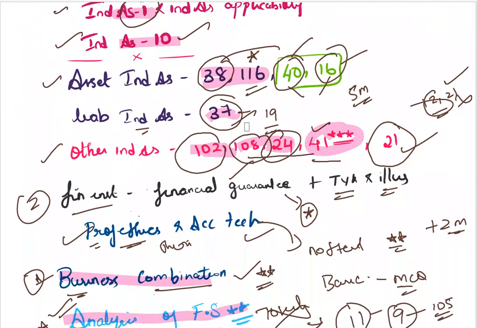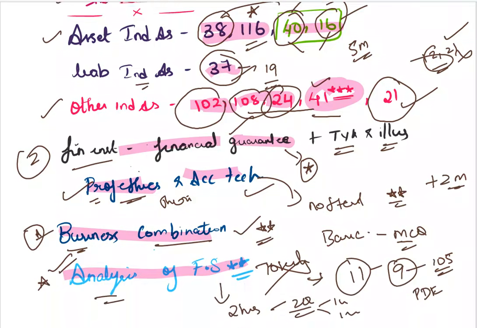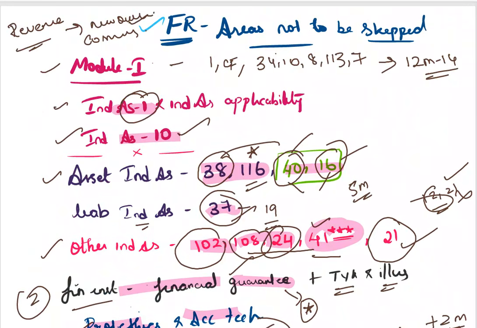Please complete that. After completing the highlighted areas, go to the other areas like 40, 16, then professional ethics, accounting technology, then do the financial instruments. But whatever areas I have written in this sheet, please cover it and go to your exams.